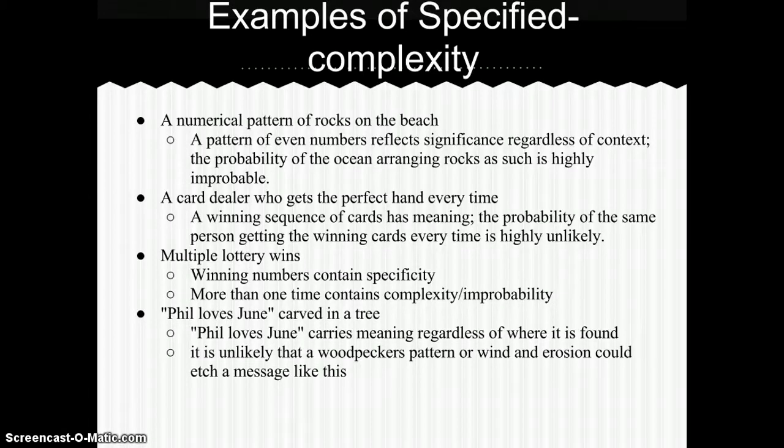A card dealer who gets the perfect hand every time. A winning sequence of cards has meaning, but the probability of the same person getting the winning cards every time is highly unlikely. Multiple lottery wins would be another example. The winning numbers contain specificity, but more than one time contains complexity or improbability.